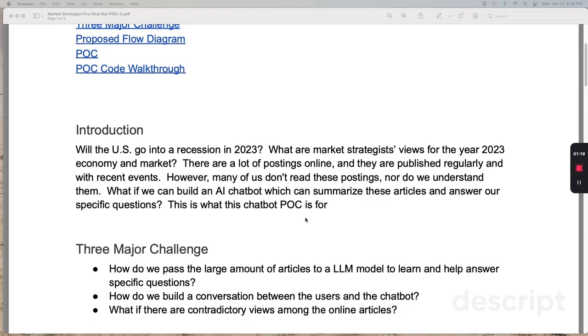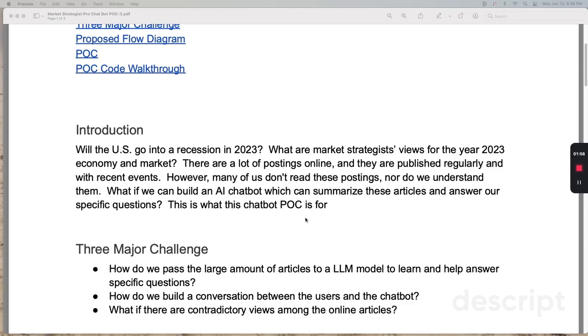Each individual major investment bank or retail bank or commercial bank, their market strategists will post their views online regularly, including on all the recent events. For example, the recent debt ceiling negotiation. They will post articles on what the impact would be if the debt ceiling is not raised, or what would happen if the debt ceiling was raised. However, many of us don't read those postings, nor do we understand them.